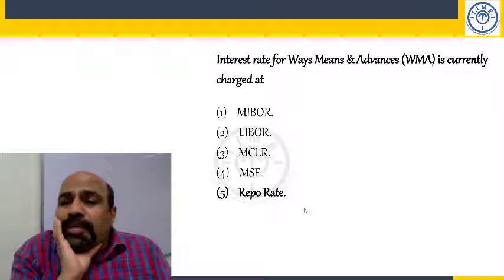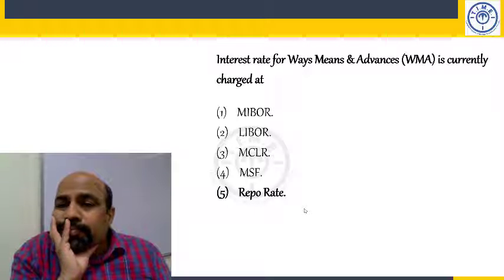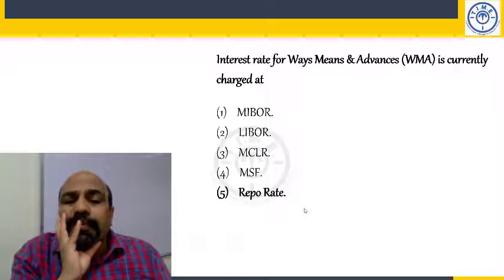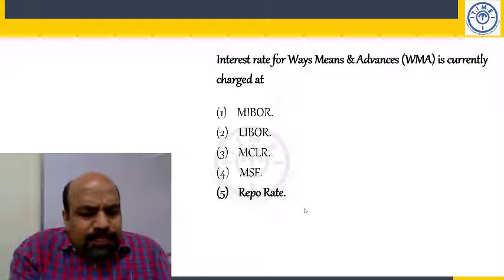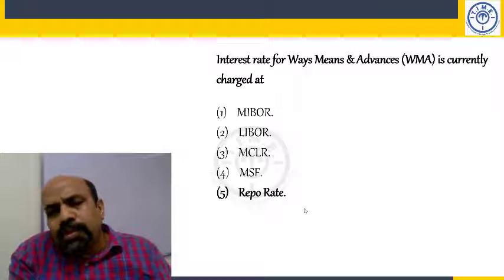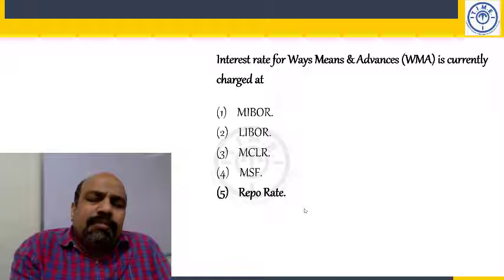Interest rate for various means and advances is currently charged at repo rate. Write one line, various means and advances. Underline that. Fine.